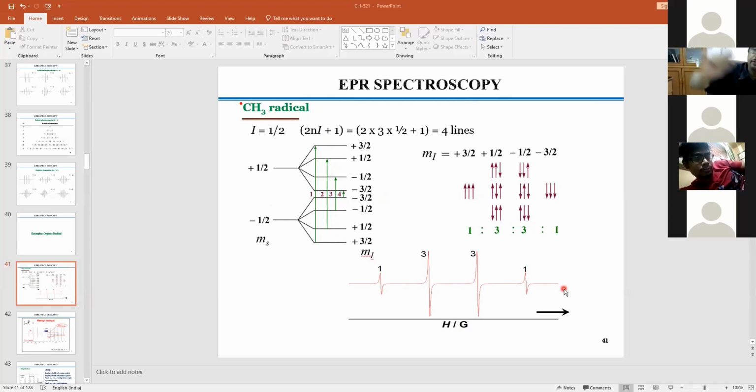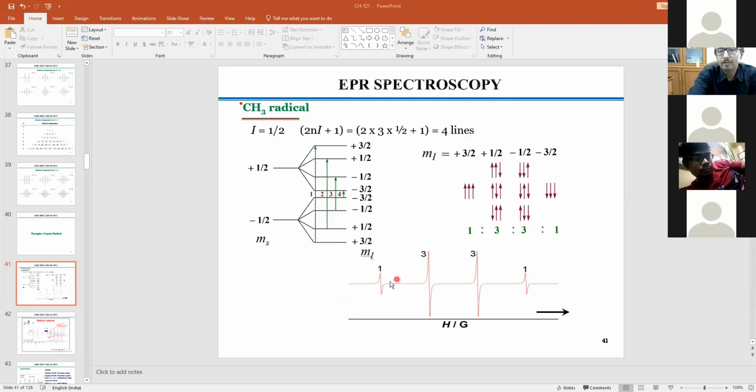Now I said that intensity is very important, but this is the simple case. You can understand the intensity. But if you take a bigger molecule, you will get bored. You can do it, nothing is impossible, but the problem is you will get bored. And second, why should I waste my time doing so when the program is available and would give you all the results? We should not waste our time on unnecessary things, right? Because we understand the background of how the intensity factor develops. But you should know it for a smaller case where you can do it simply by mathematics.